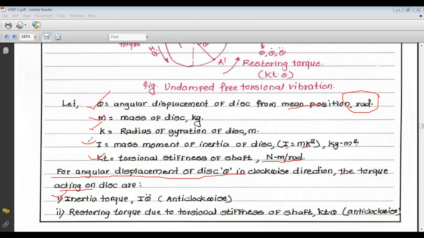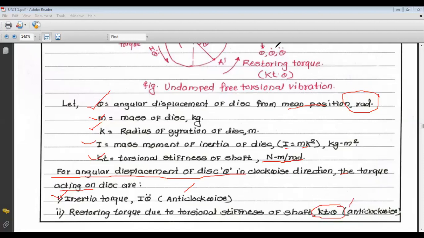It is opposite to the acceleration. Displacement, velocity and acceleration are all in the clockwise direction, so it is in the anti-clockwise direction. Similarly, the restoring torque is due to the torsional stiffness of the shaft. This restoring torque is Kt into theta. It is again opposite to the displacement, so it is anti-clockwise.